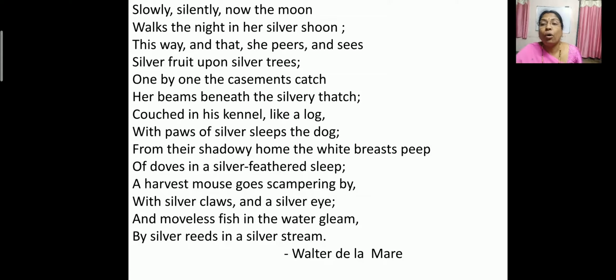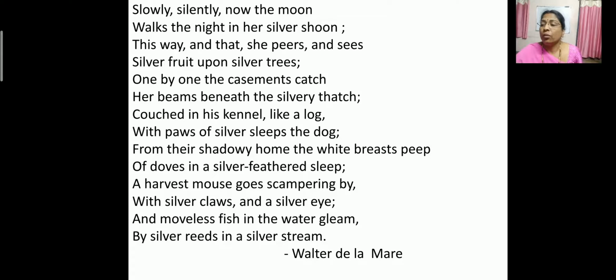Okay, so the moonlight falls on all these things and they look silvery, or they look very beautiful. And now, what is the adjective which is used to describe these things, children? Yes, very good. You are right. Silver is the adjective which is used to describe all these things.